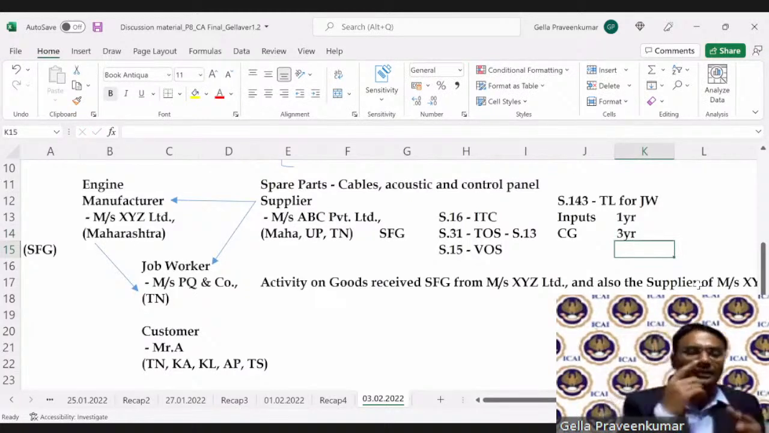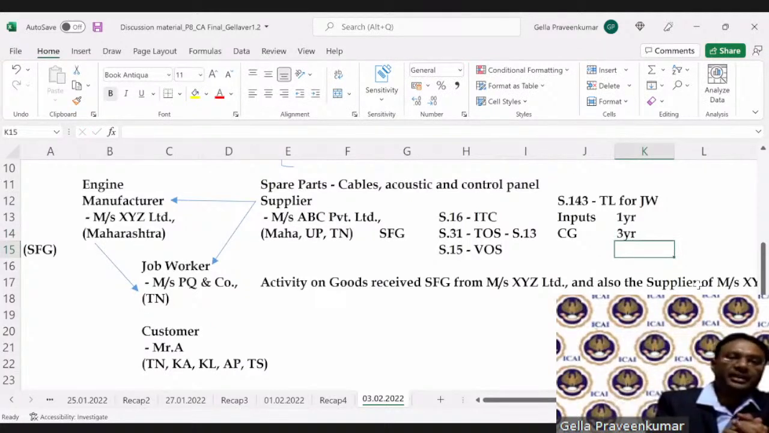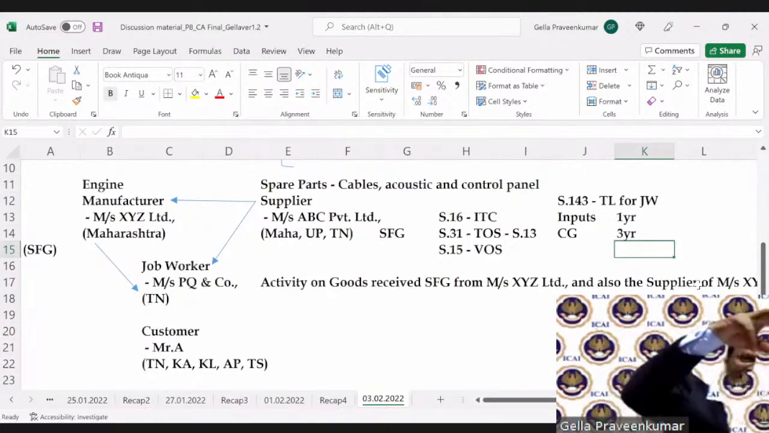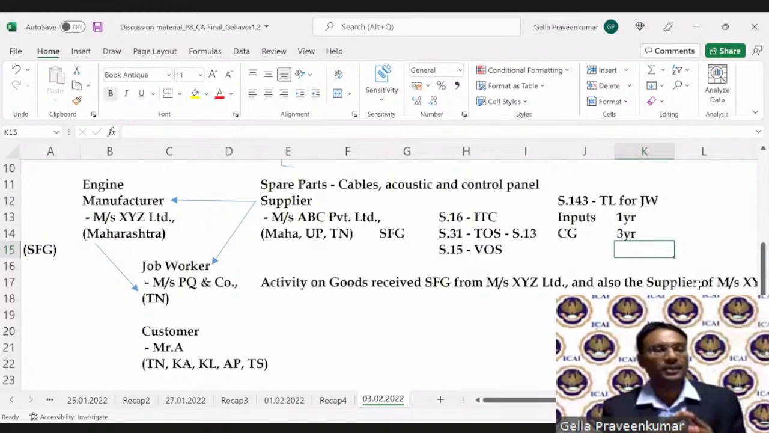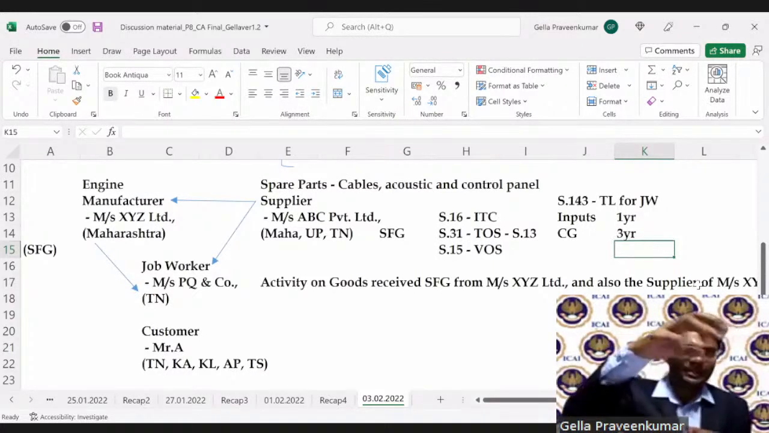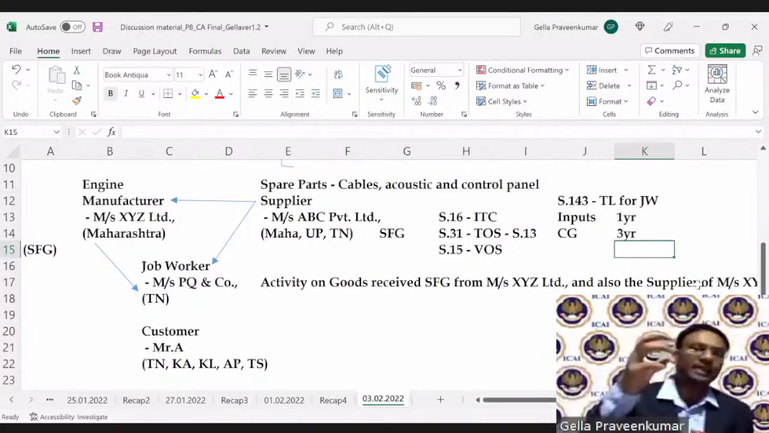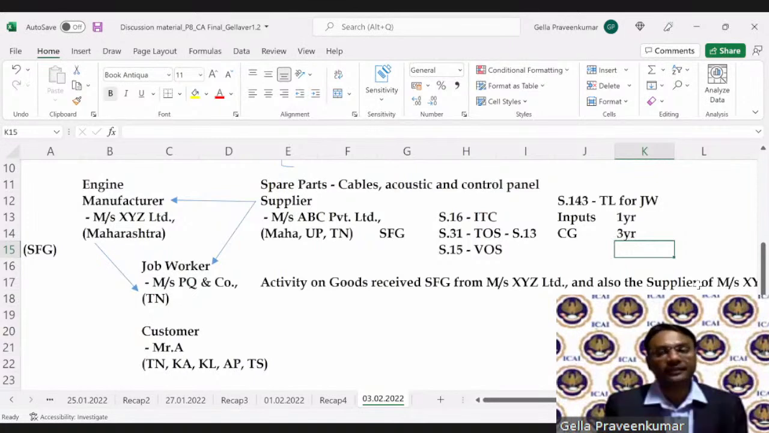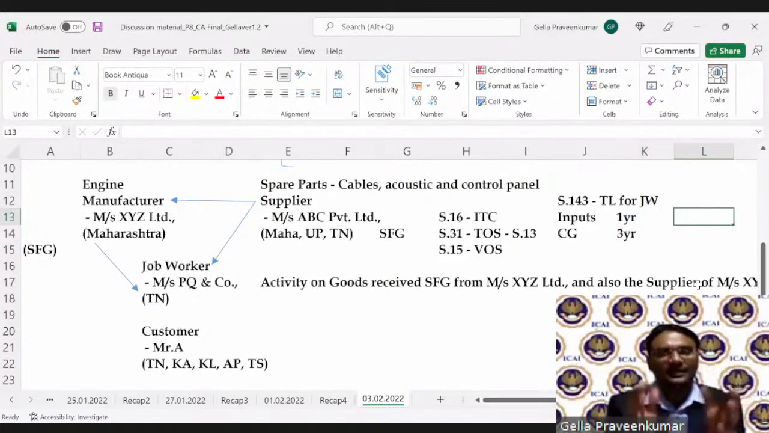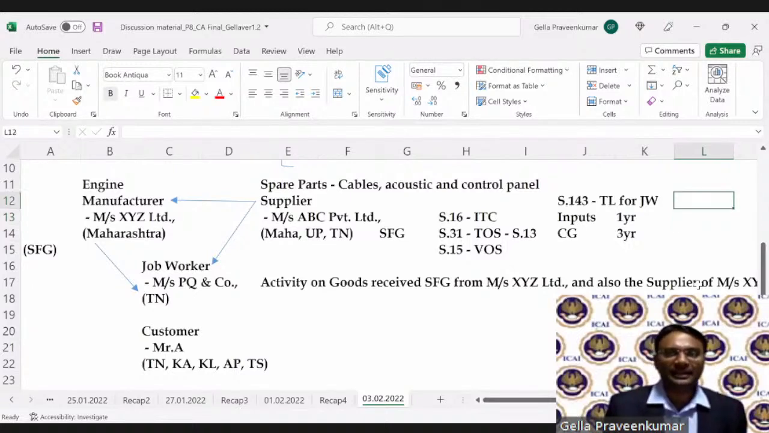So, like in this process of DG set manufacturing, what if Kirloskar has sent their machinery to Mrs. PQ & Co? If the capital goods are sent for job work, it has to come back within a period of 3 years. If the inputs are sent to job work, it has to come back within a period of 1 year. Now, what if, because of some reasons, I couldn't receive it back within this time limit of 1 year and 3 years?